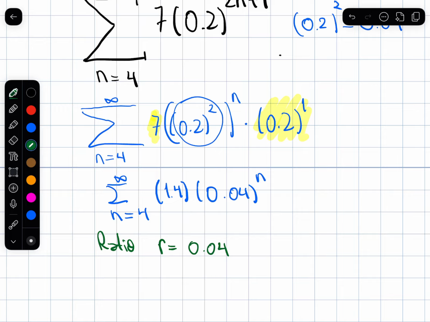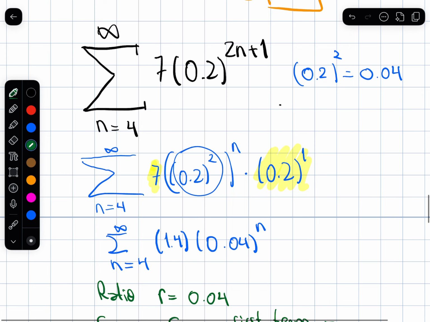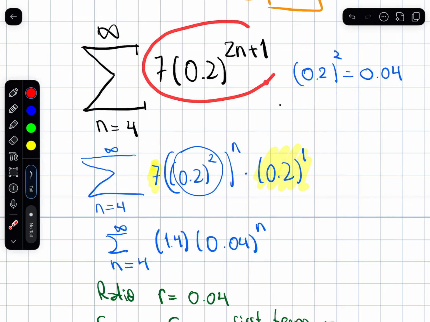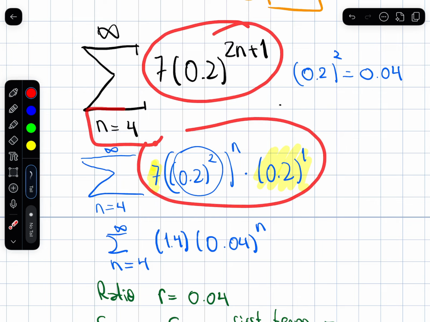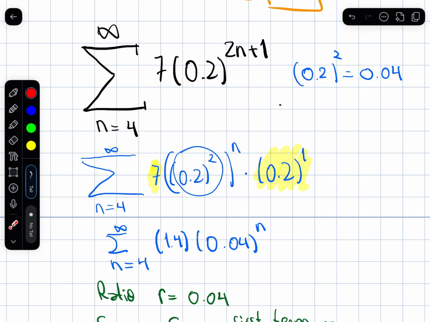And so the sum of this will be, again, the first term over 1 minus the ratio. You can go back to either formula and plug in the first value of n that you're given.